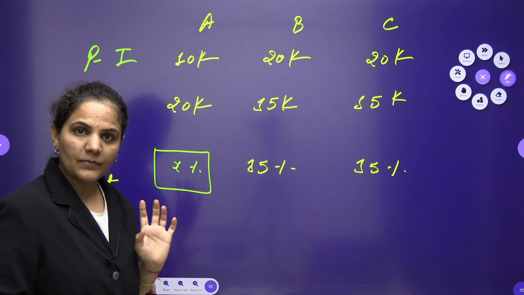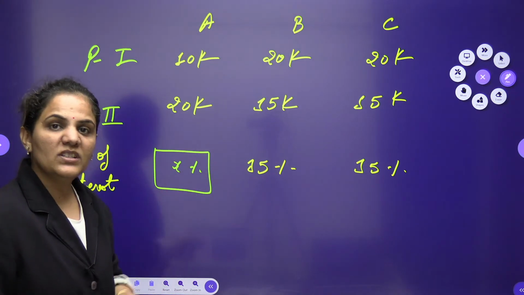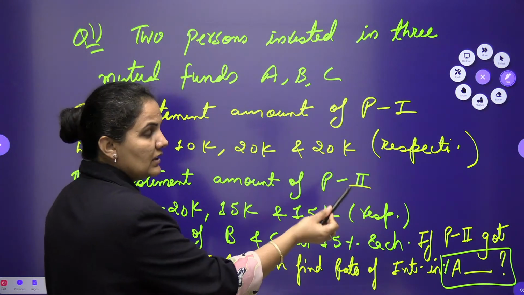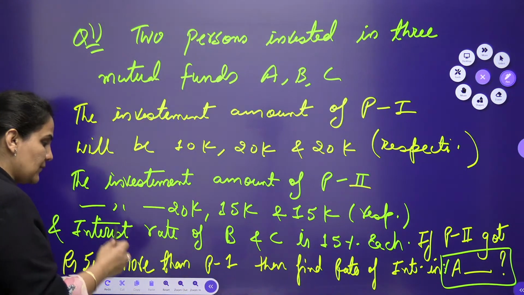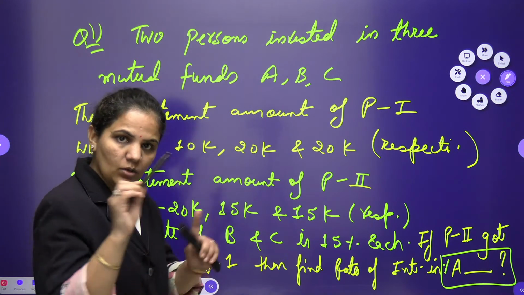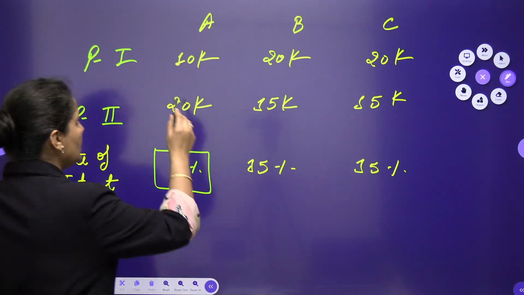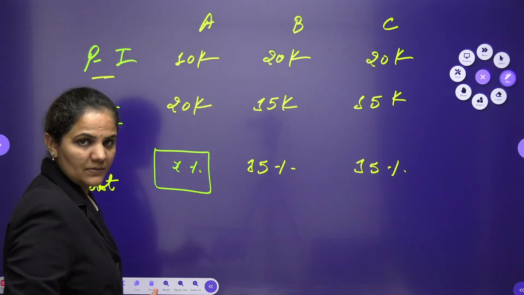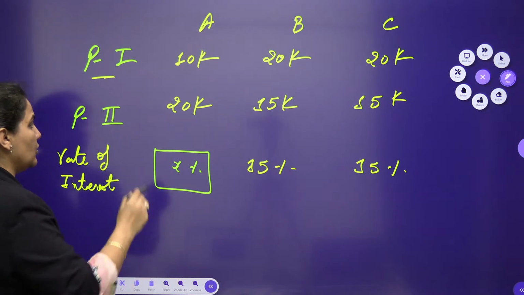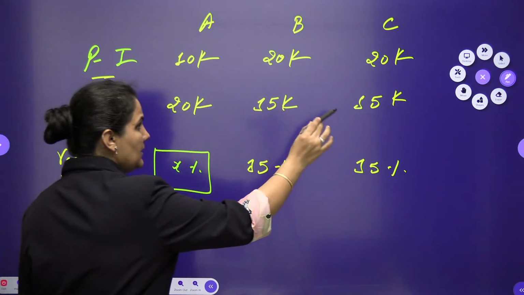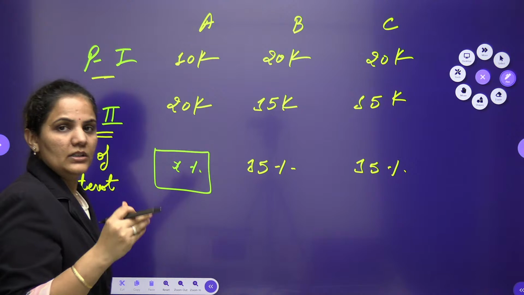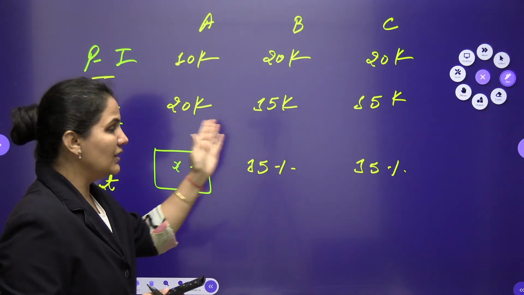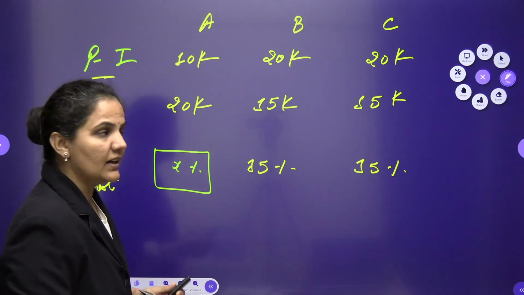Because in the last it is mentioned that the second person got rupees 500 more than person 1 in the whole transaction, we will find out for person 1 in all these 3 schemes with their respective rates of interest, and again for person 2, the total profit after all these 3 schemes.